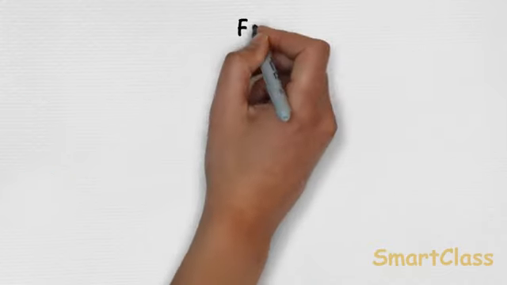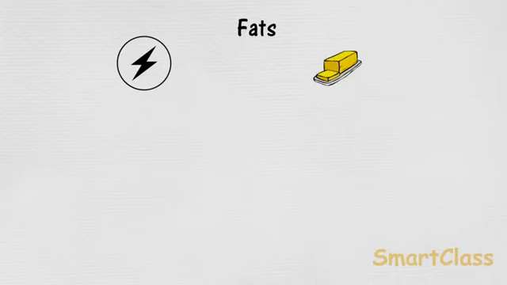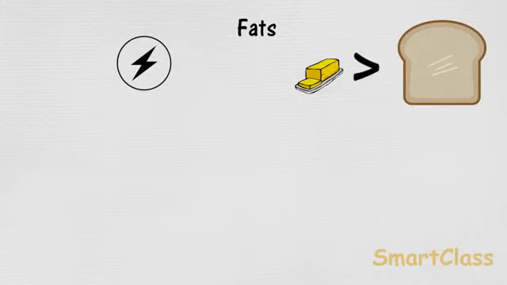Like carbohydrates, fats also provide energy to our body. In fact, fats provide us twice as much energy as that provided by the same amount of carbohydrates. For example, a little amount of butter, which is a fat, provides much more energy than a large slice of bread, which is a carbohydrate. Fats are the richest source of energy. Both fats and carbohydrates provide energy, hence foods containing fats and carbohydrates are called energy-giving foods.